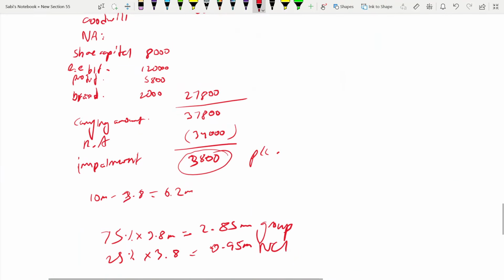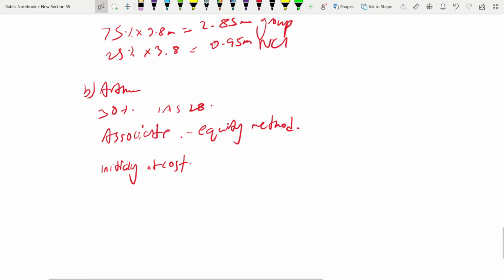This is how you need to connect the information. You will not get everything in one place. You see where I got the 8,000, and where I got 30%, and where I got 7.5. They are in 3 separate places. So initially at cost it will be 8 million into 30% into 7.5, which will be 18 million.